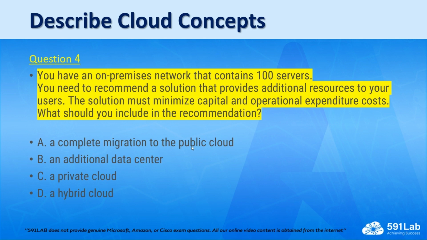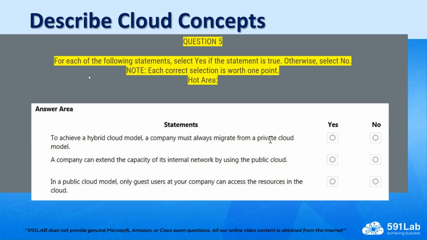C, a private cloud. Why is it not correct? Because a private cloud is hosted on premises servers. So this will involve a lot of capital expenditure, the cost of the new infrastructure towards the private cloud. So with all those explanations, the correct answer to this question is hybrid cloud. The next question. Question number 5.